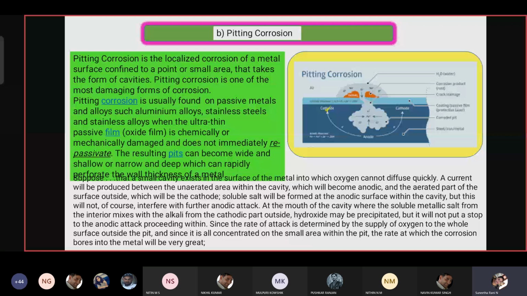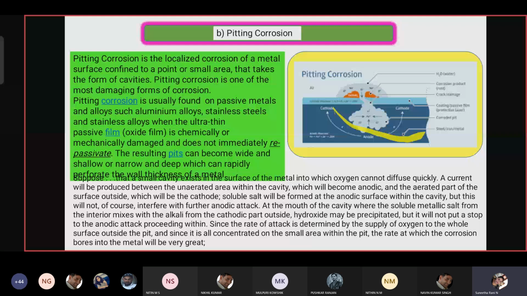Pit means, as the dust sits on the surface for a longer period, beneath the dust particle it destroys the metal surface and forms a hole, a pit.